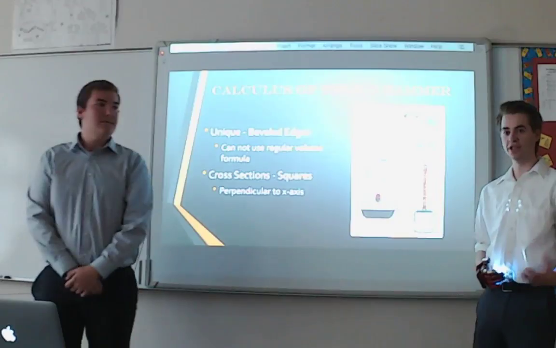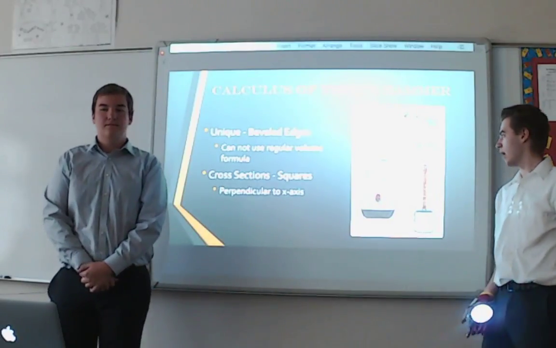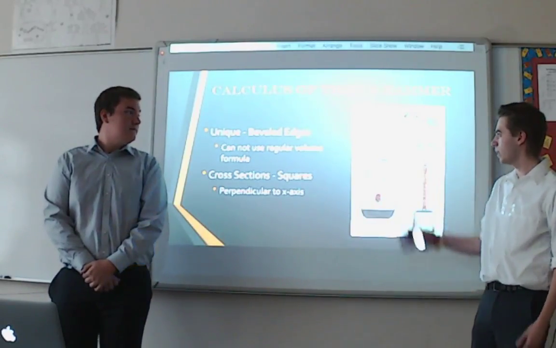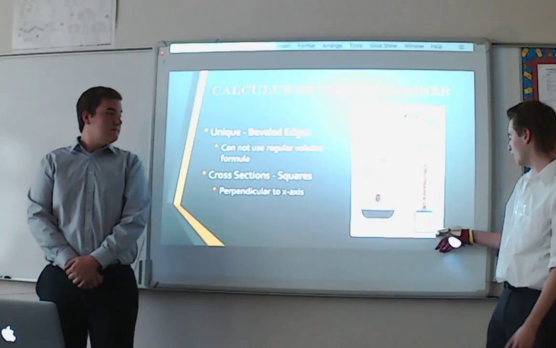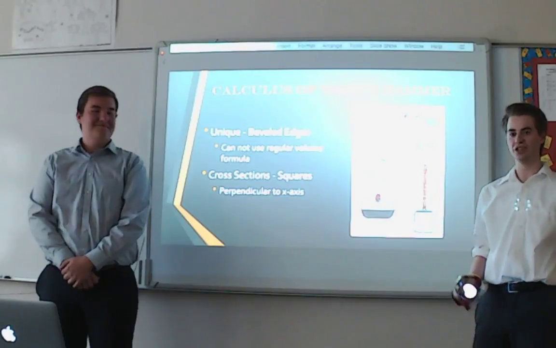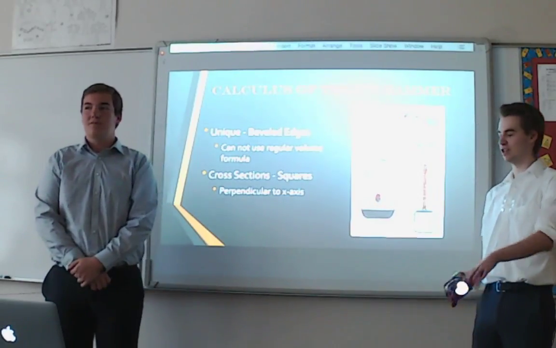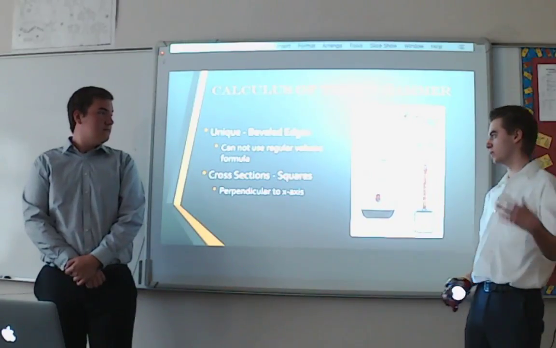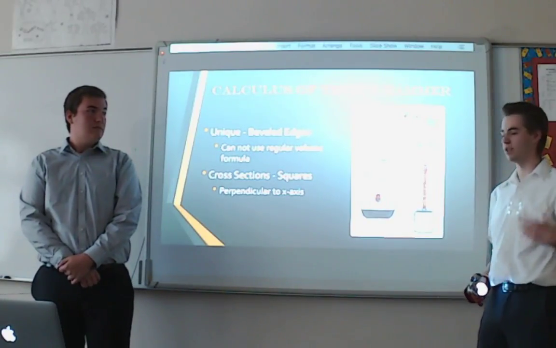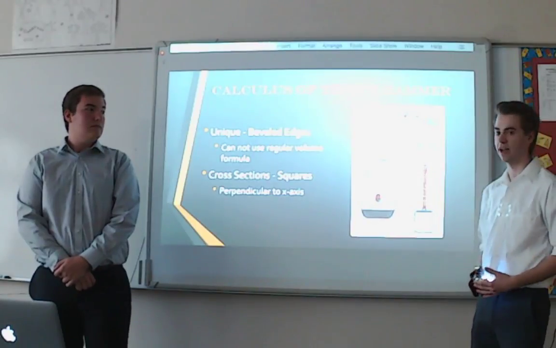So the main thing we're looking to do with Thor's hammer is find the volume, and specifically just this part right here. The hard part about it is that Thor's hammer is unique because it has these beveled edges. So we cannot just use a regular volume formula, so we can't just do base times height. Instead, since they have cross sections of squares, we're going to find the volume using cross sections of squares perpendicular to the x-axis.